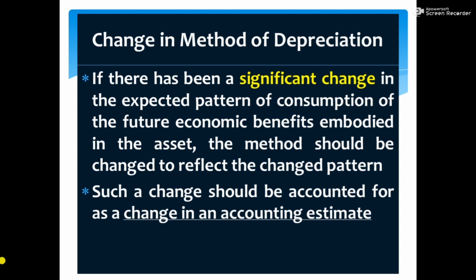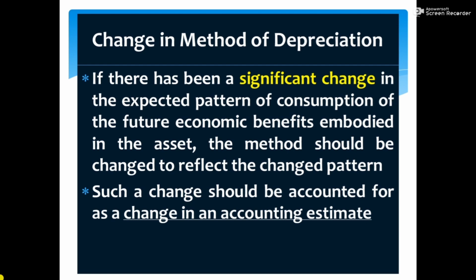You can provide depreciation under the new method prospectively. You need not change the depreciation retrospectively. You can compute the depreciation under the new method from the date of change on the book value of the asset prospectively. No need to go for retrospective recalculation.